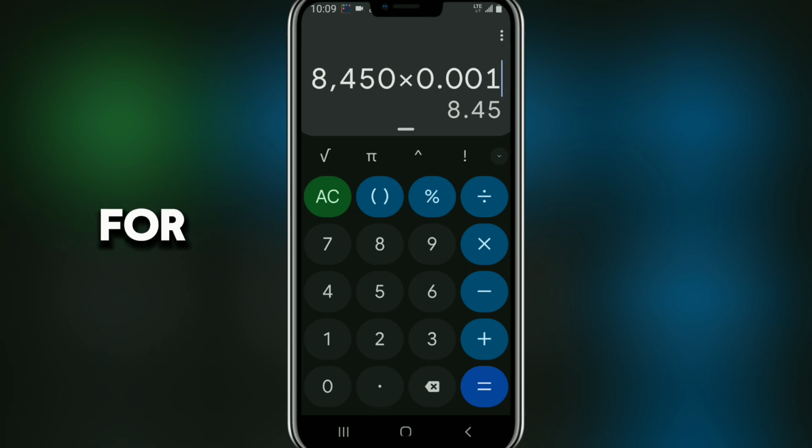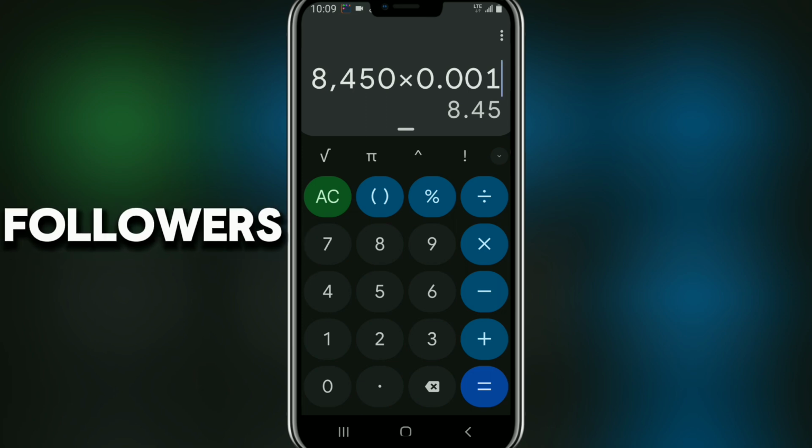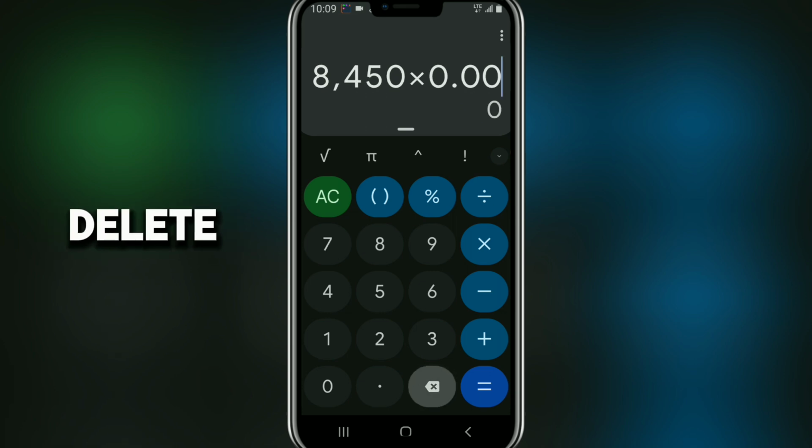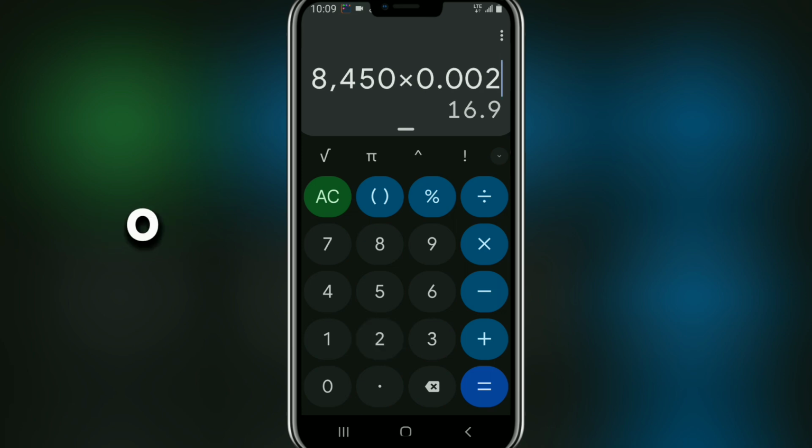I think the reason they are doing this is because they have too many followers, too many people on the game. Before, the price used to be bigger than this, but now that millions of people are joining, the price is always 0.01 or less. Let's assume the price is going to be bigger than that. Let's put 0.002.